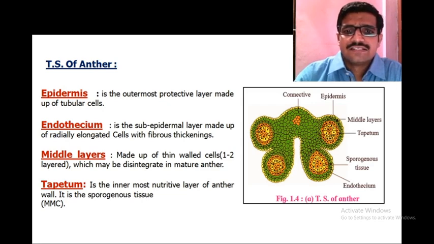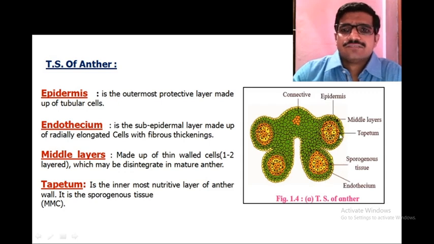Then the third one is the middle layers. Below the endothecium, there are 2 to 3 layers of middle layers present, which may disintegrate in the mature anther. Later on, they are converted.